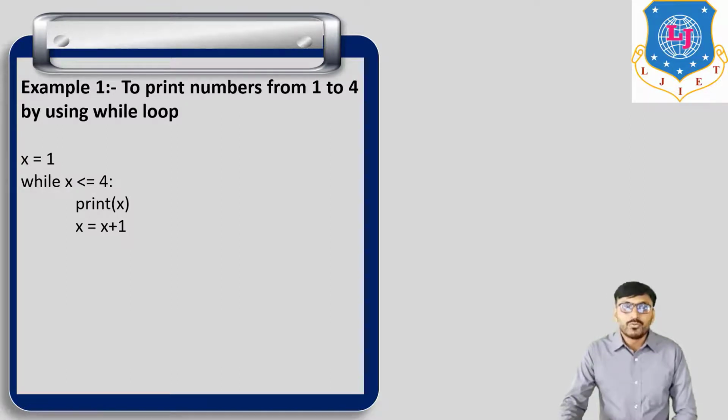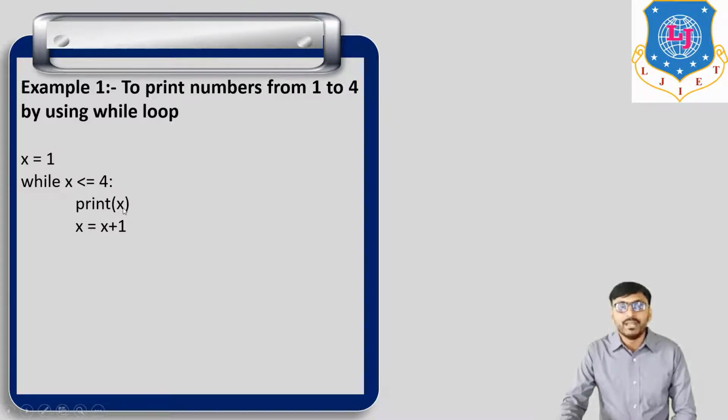Clear? So first x is equal to 1, then this condition is satisfied because 1 is less than or equal to 4, then print 1. Now we add 1 to x, so we get x equal to 2, because x is 1 plus 1. Now this value x equal to 2 is put here, then again check the condition. 2 is less than or equal to 4?